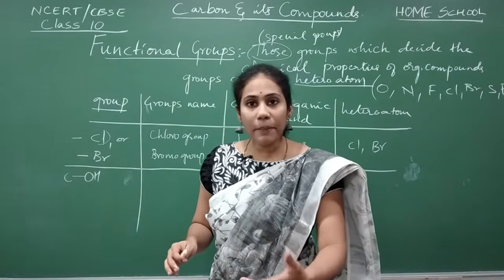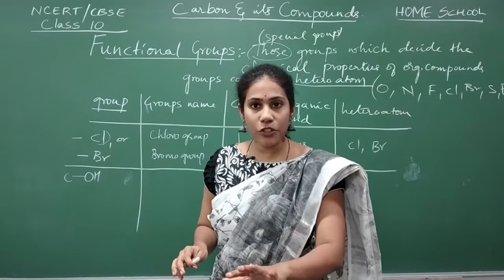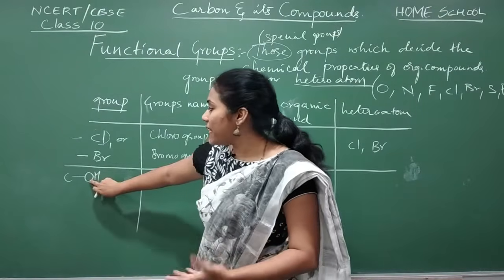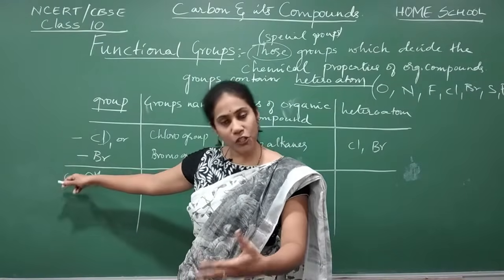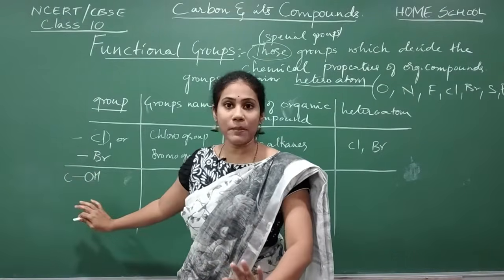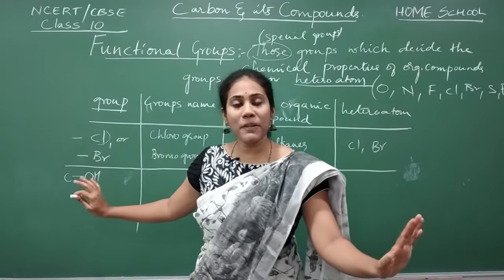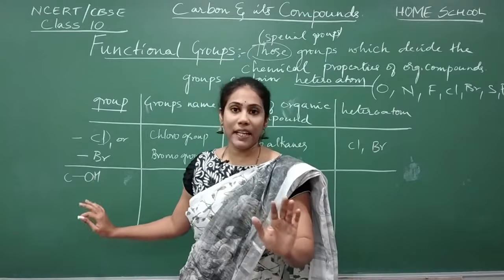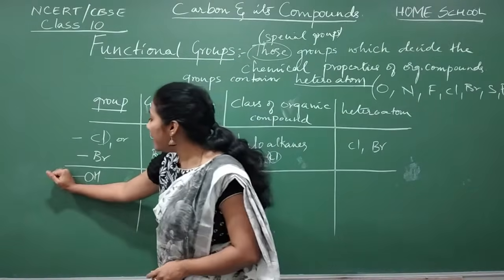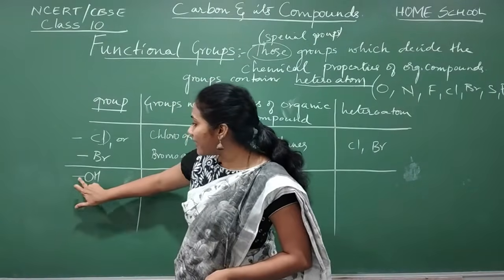Hydrocarbons contain carbon and hydrogen, no? So where is the group getting attached? The group will always get attached to carbon atoms, not to the hydrogen atoms present in them. That is the indication of representing this line.